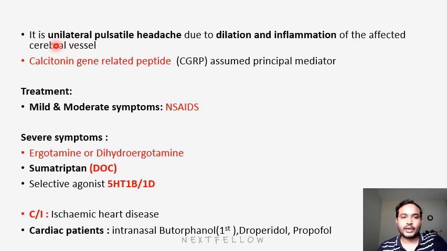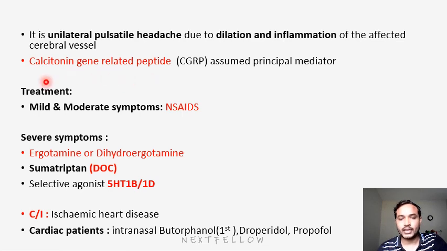First, migraine is a unilateral pulsatile headache. Why? Because it is due to dilatation and inflammation of the affected cerebral vessels. Due to dilation and inflammation of cerebral vessels, it will cause headache. And one more thing: one more peptide is also a reason for causing this migraine headache, that is calcitonin gene related peptide.